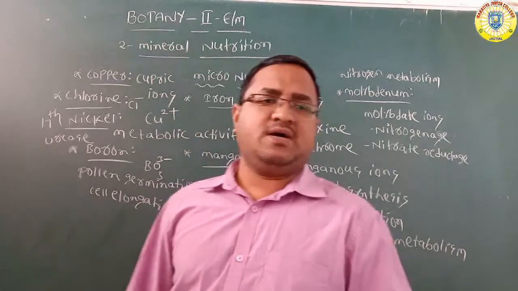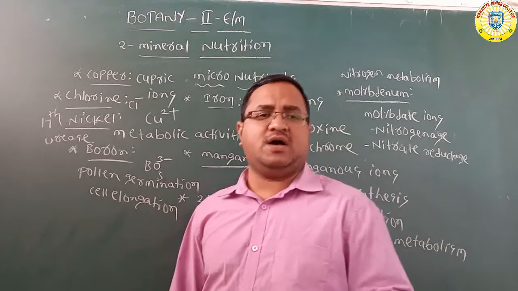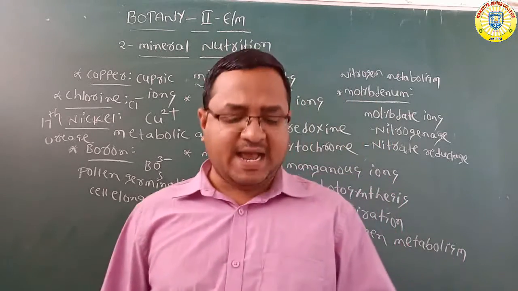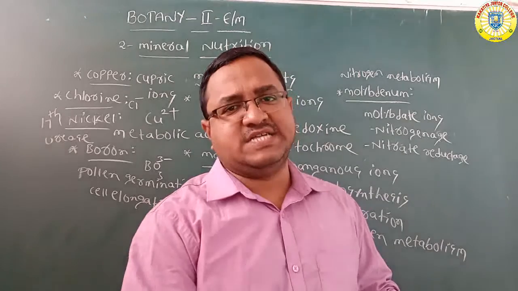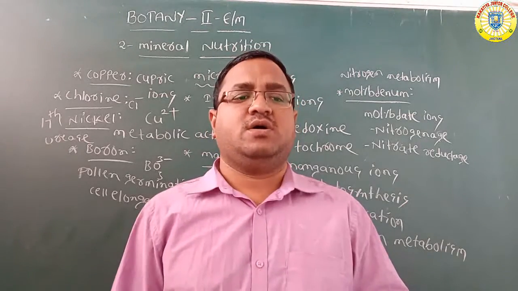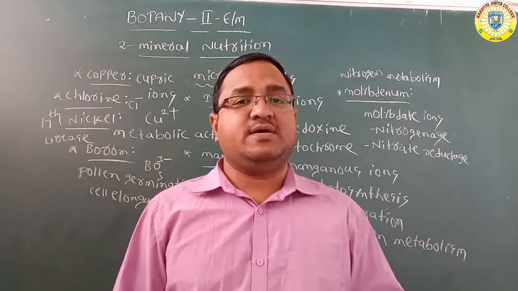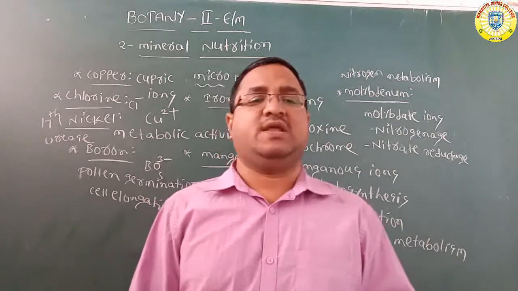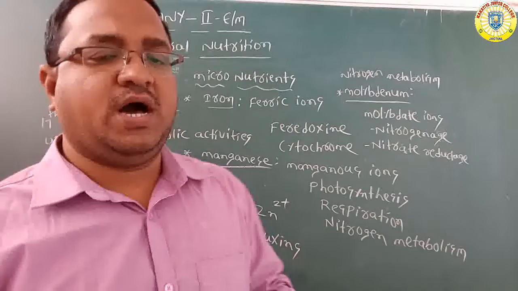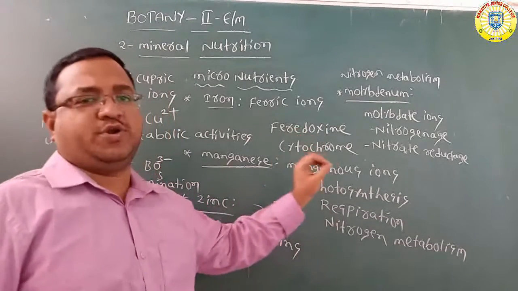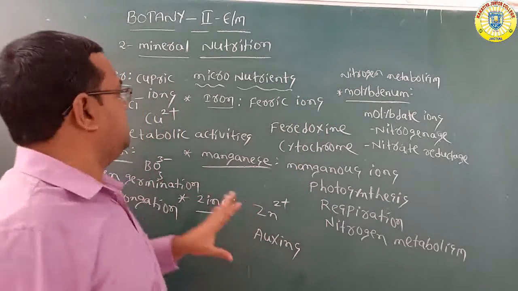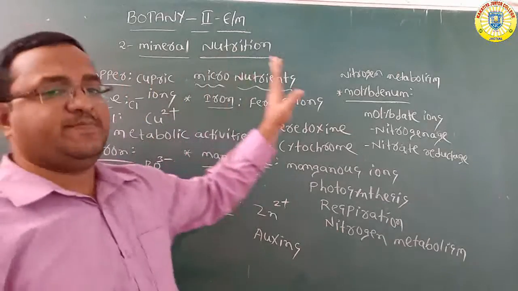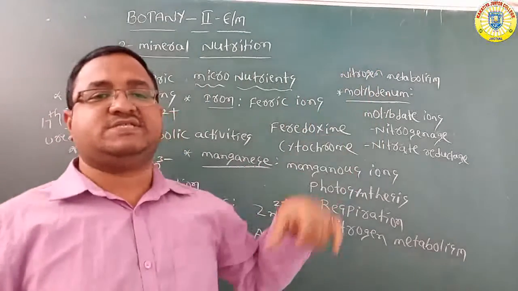The 8 micronutrients: iron, manganese, zinc, copper, boron, chlorine, molybdenum, and nickel. 9 plus 8, total 17. So these are the 17 essential elements.